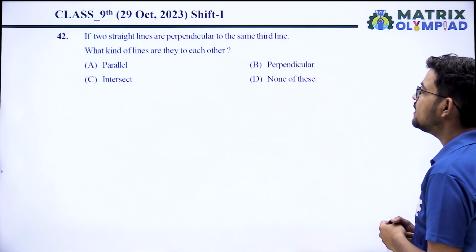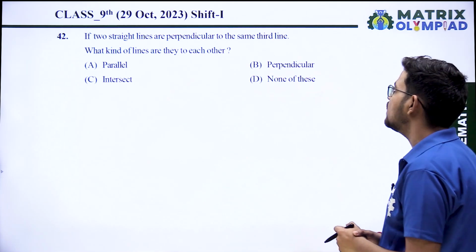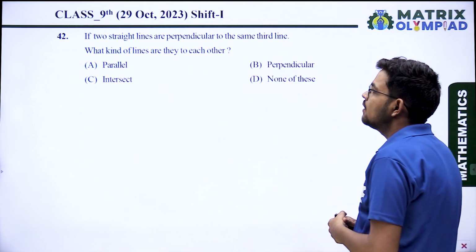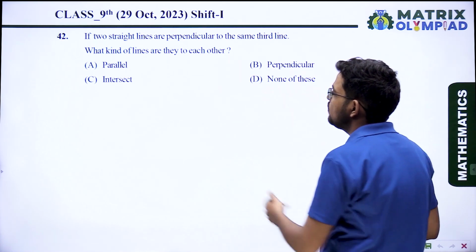Okay, next question: if two straight lines are perpendicular to the same third line, what kind of lines are they to each other?